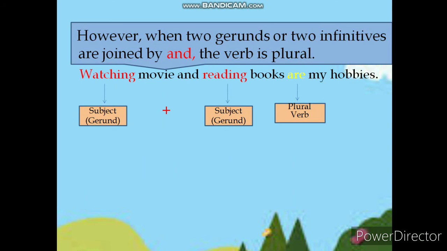However, when two gerunds or two infinitives are joined by and, the verb is plural. For example, watching movies and reading books are my hobbies. Here watching and reading both are gerunds joined by the word and, so it agrees with the plural verb are.